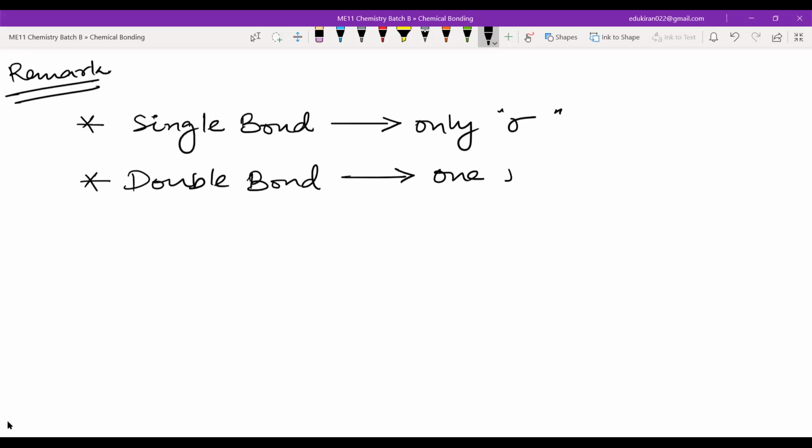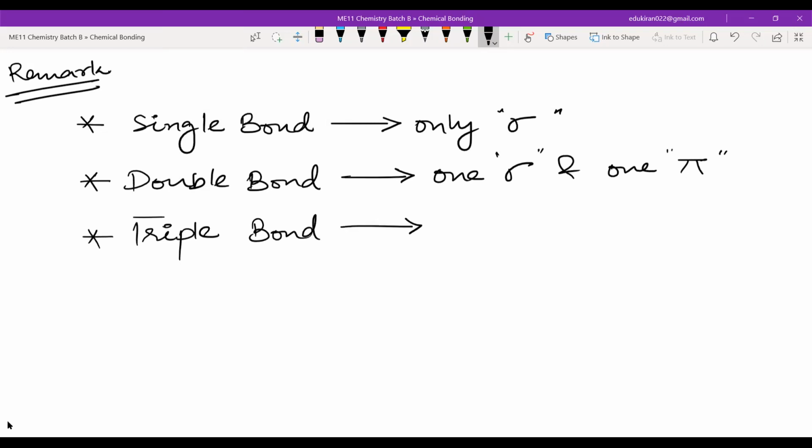One sigma and one pi. Now, if there is a triple bond, then you will have one sigma and two pi.